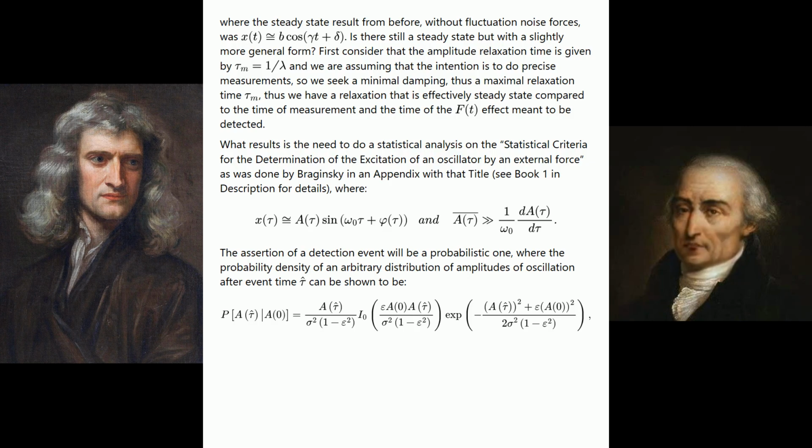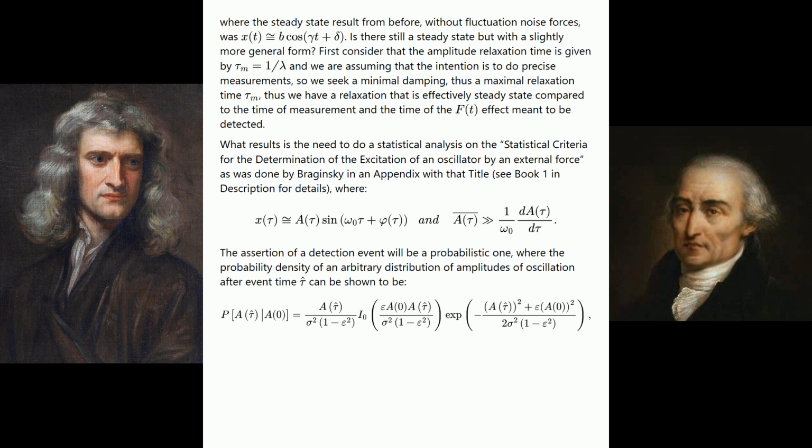First consider that the amplitude relaxation time is given by tau sub m equals 1 divided by lambda, and we are assuming that the intention is to do precise measurements, so we seek a minimal damping, thus a maximal relaxation time tau sub m. Thus we have a relaxation that is effectively steady state compared to the time of measurement, and the time of the f of t effect meant to be detected.